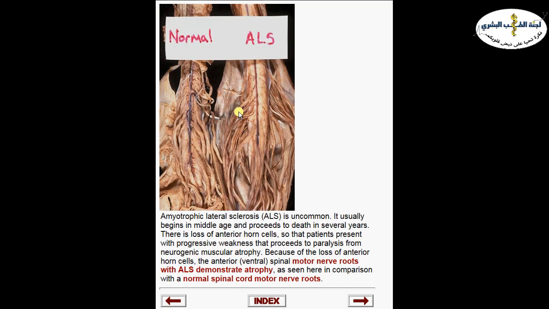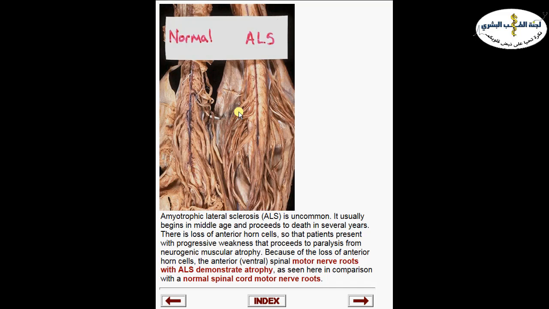Now, ALS is considered a motor neuron disease because it affects the motor muscles because of neuron disease, the loss of neurons from the lateral or the horn cells from the spinal cord. That's why they usually have manifestations related to voluntary muscles, including flaccidity, then atrophy, then complete paralysis.